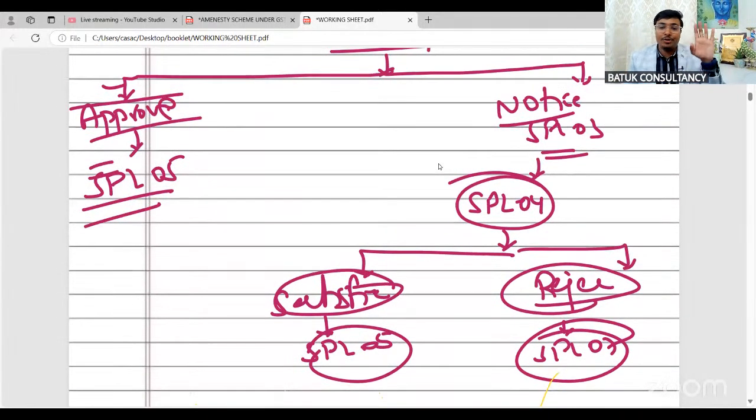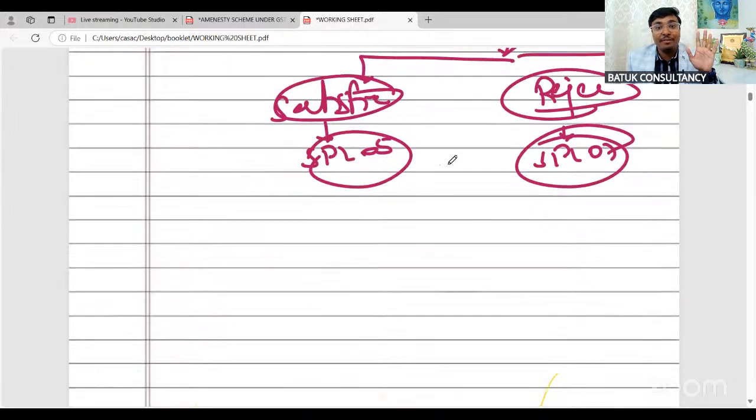So the first option, you have to file the application in form SPL1 or 2. If the departmental authority directly approves, then SPL05. If not approved, they will issue the notice in form SPL03. We have to provide the reply in form SPL04. After the opportunity of being heard, if they are satisfied, they will pass the order in form SPL05. If they are not satisfied, they will pass the order for rejection in SPL07.